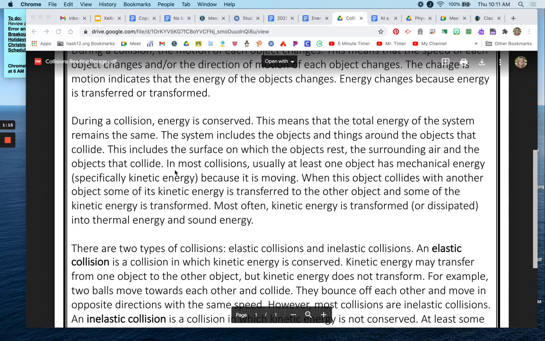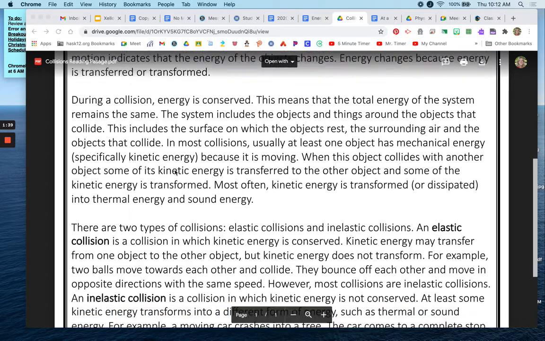In most collisions, usually at least one object has mechanical energy, specifically kinetic energy because it's moving. When this object collides with another object, some of its kinetic energy is transferred to the other object, and some of the kinetic energy is transformed. Most often, kinetic energy is transformed or dissipated into thermal energy and sound energy.